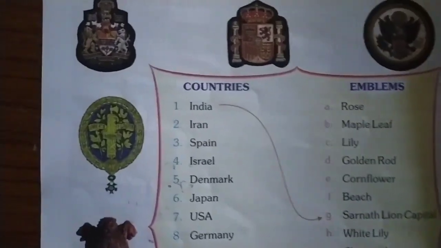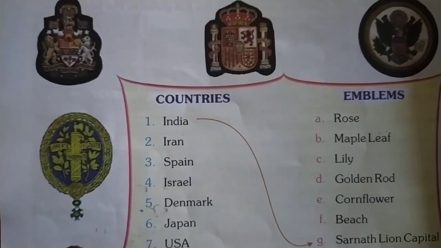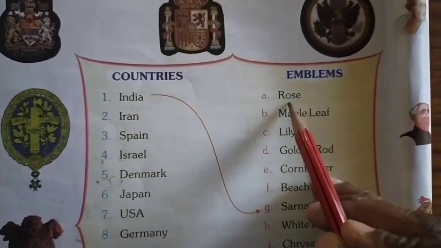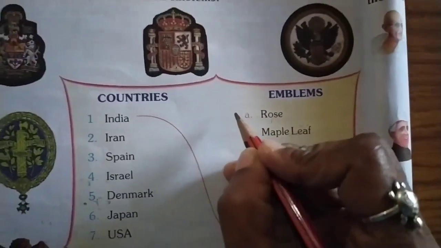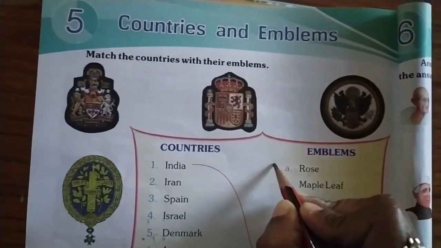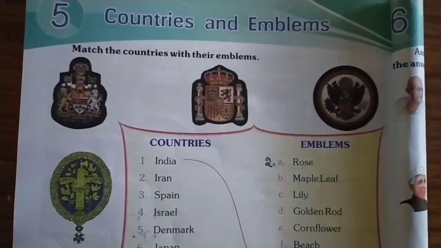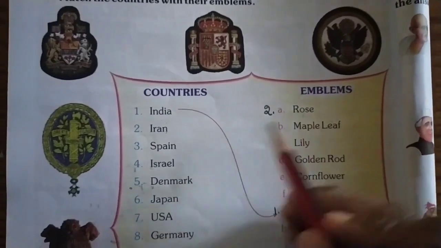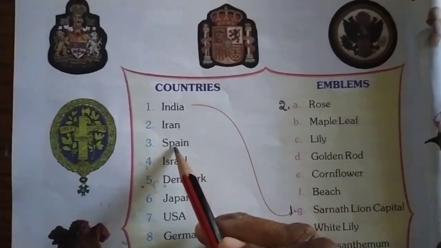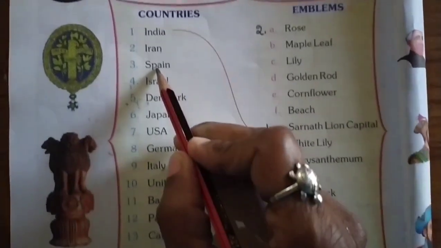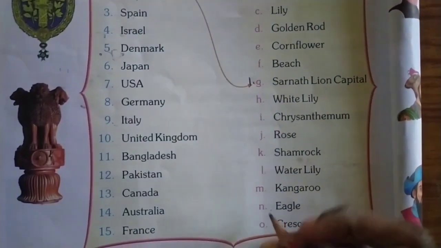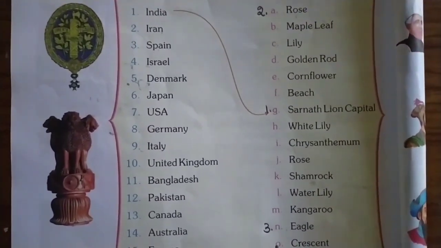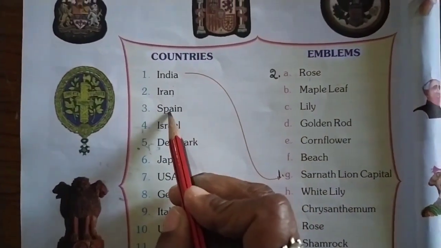Next we'll move on to the second one. Which country is that? Iran. Iran's emblem is rose. Instead of matching here, we'll write the number here. Children, write down 2 here. So this is 1, write down 2 here. Iran's emblem is rose. Next is Spain. What is the emblem of Spain? It is eagle. Write down 3 here. Eagle is the emblem of the country Spain.